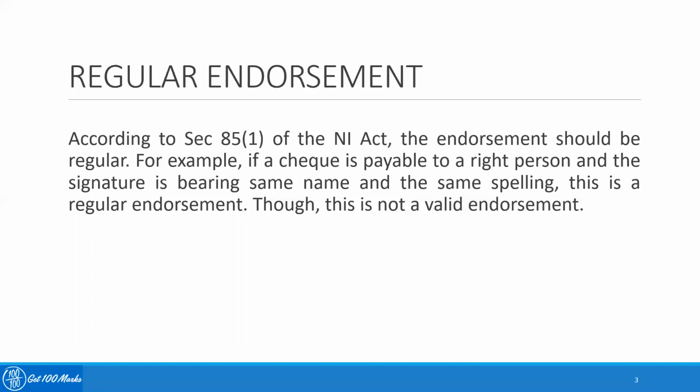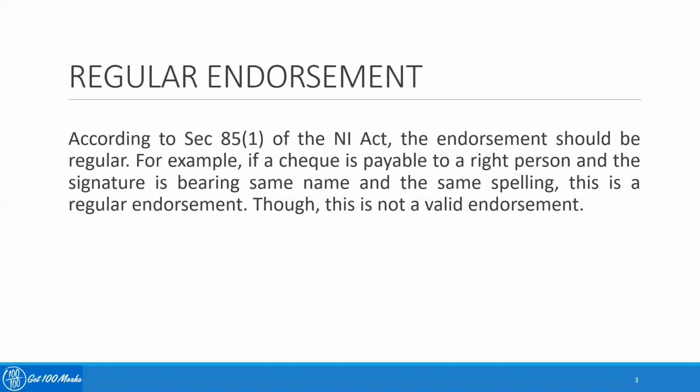For instance, if a check is payable to someone called Rajesh, there will be any number of Rajeshes in our country. If I am seeing the check as a banker and accepting it, considering that the person coming with the check has the same name, Rajesh, and the spelling is also correct, and when he endorses it the signature does not create any confusion in the mind of the paying banker, and the banker makes the payment in that condition, it will be considered a regular endorsement.